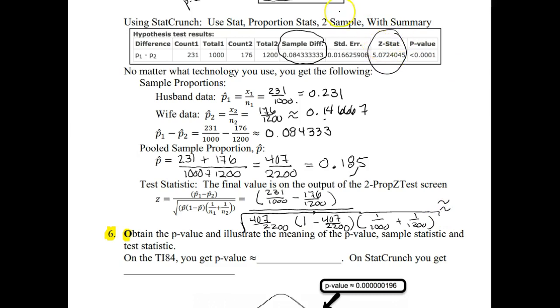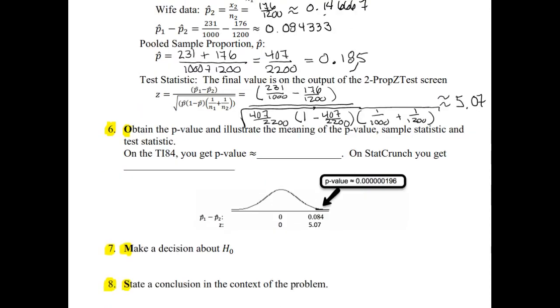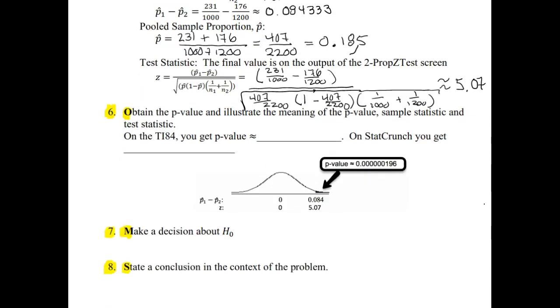We're going to come back up here either on the calculator or on StatCrunch here, and we would get that z-score of about 5.07. Alright, and on those output screens we can get our p-value. So on the TI-84 that was about 1.96 times 10 to the negative 7. And on StatCrunch it just says that the p-value is less than 0.001, which is good enough for us in this case because we're comparing it to an alpha value of 0.05. So, it is definitely under our 0.05.